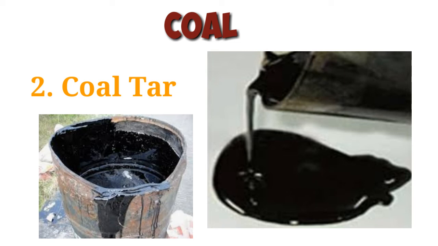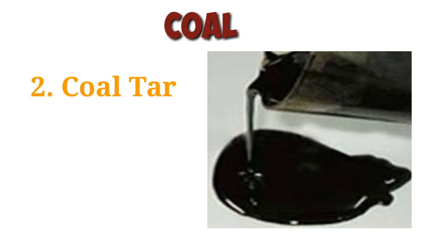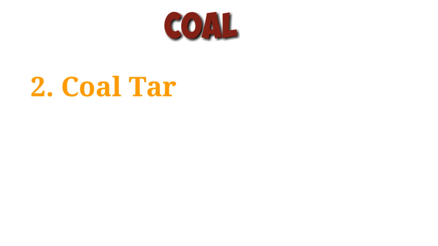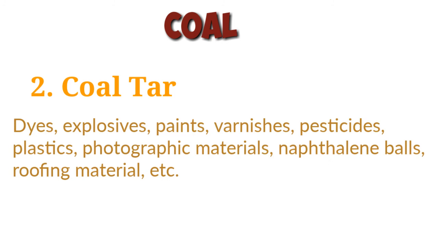It is not a single compound, it is a mixture of more than 200 different carbon compounds. Coal tar can be separated into many different chemical substances such as toluene, benzene, naphthalene, phenol, etc. by the process of fractional distillation. These chemical substances are used as raw materials for manufacturing dyes, explosives, paints, varnishes, pesticides, plastics, synthetic fibers, photographic materials, naphthalene balls, roofing materials, etc.